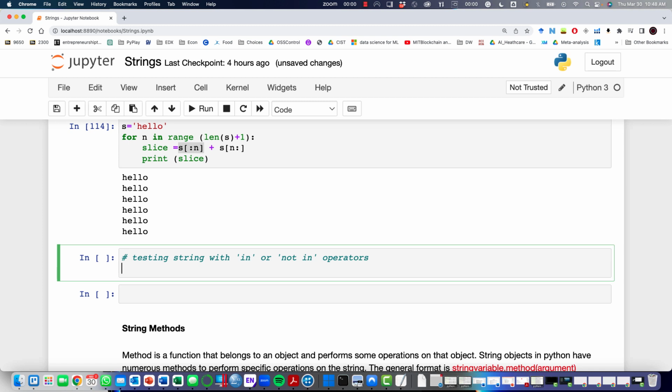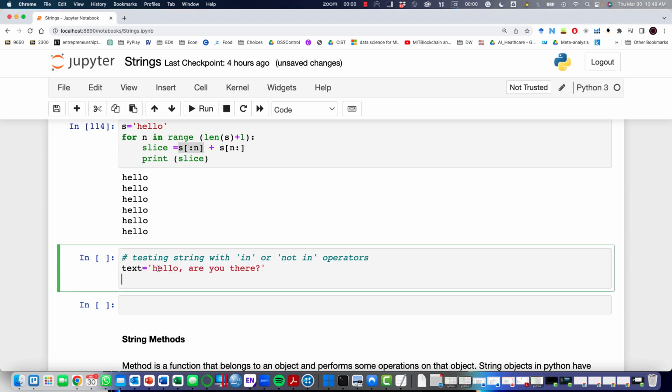Now let's also work with the not and in operators when we're working with strings. Imagine we have a text that says hello, how are you, or hello, are you there, and I'm going to say slice is equal to, let's just find a few characters, let's say hell.